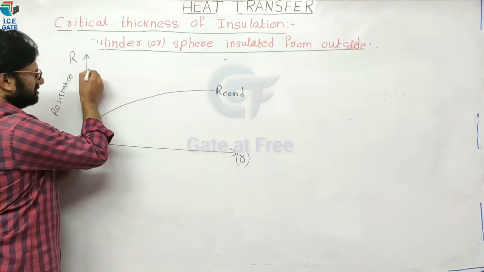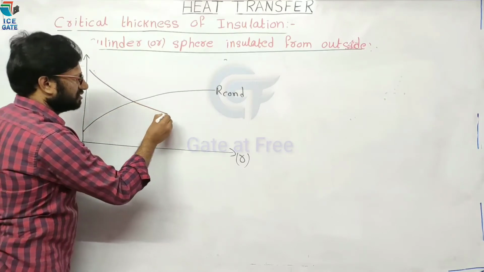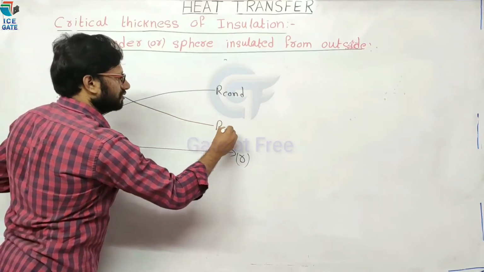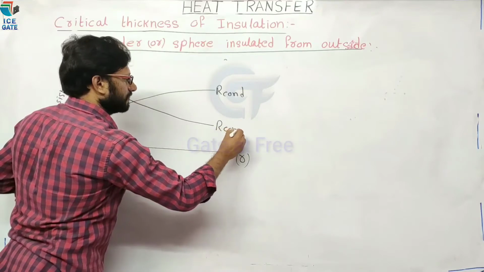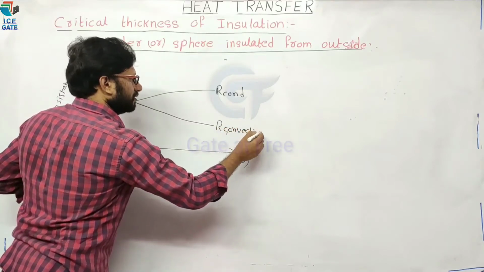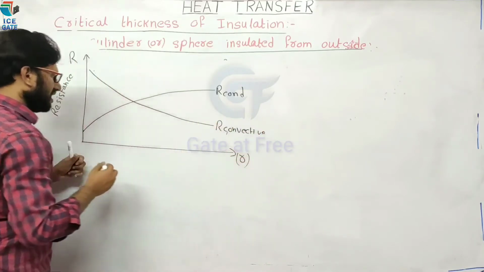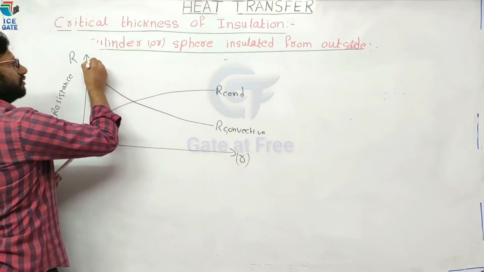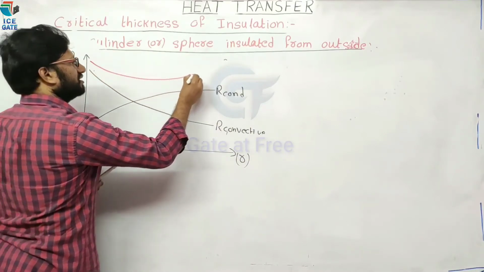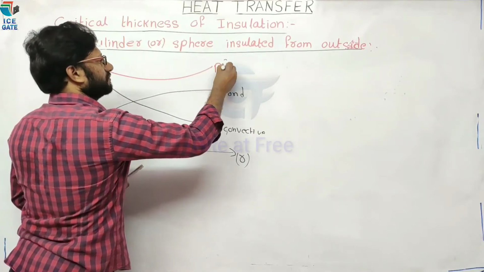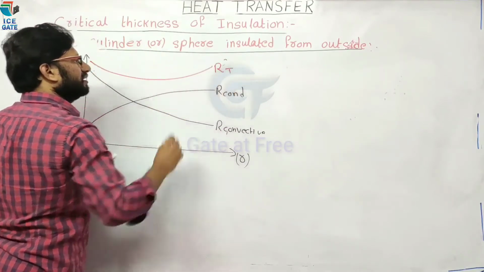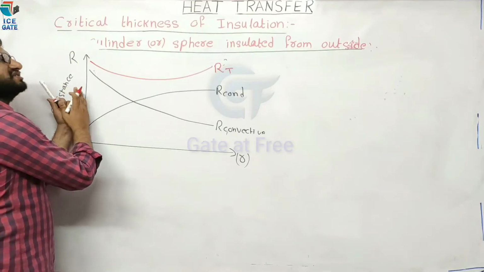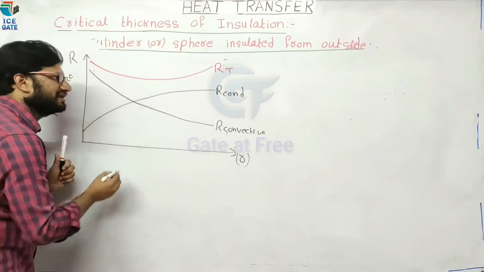Now, say this is convective resistance. By taking the average values of both, we have a graph of total resistance like this. Okay. Now, the total resistance is minimum at some radius.